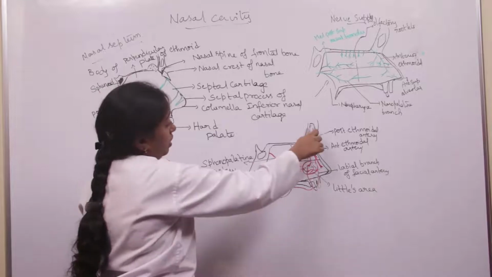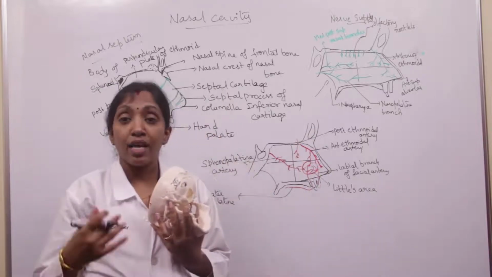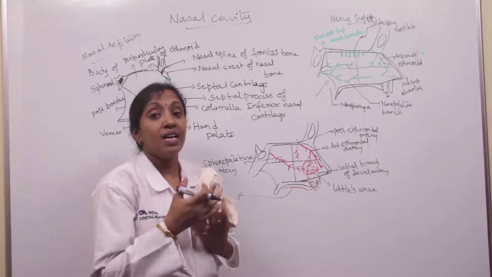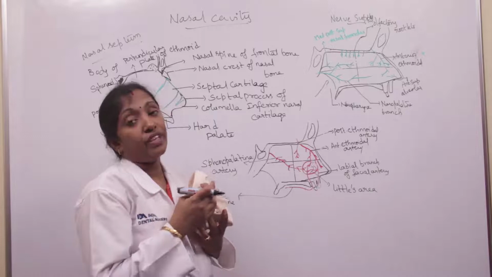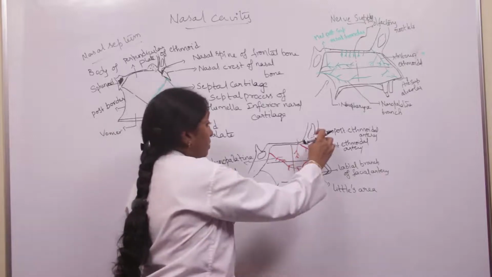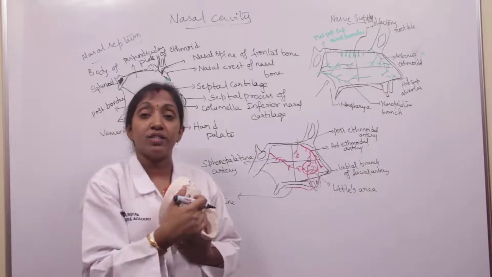And the anterior slope of the roof is formed by the nasal bone and the nasal process of the frontal bone, and also the septal cartilages, nothing but the superior nasal cartilages as well as the inferior nasal cartilages. They form the anterior slope of the roof.